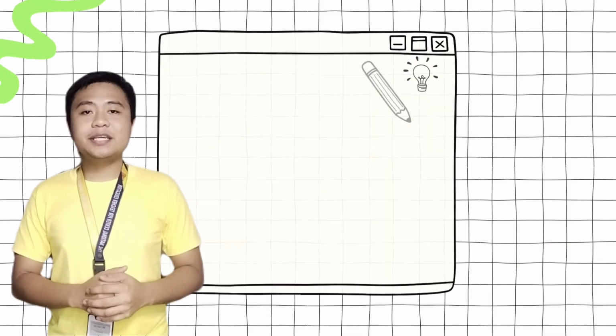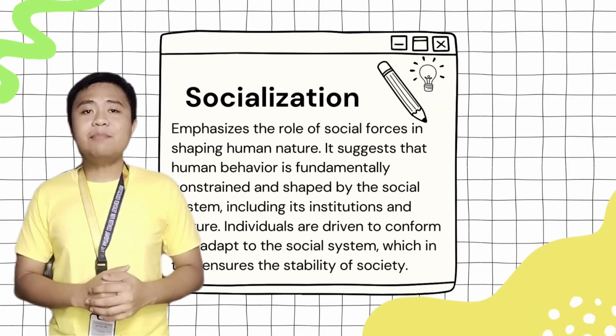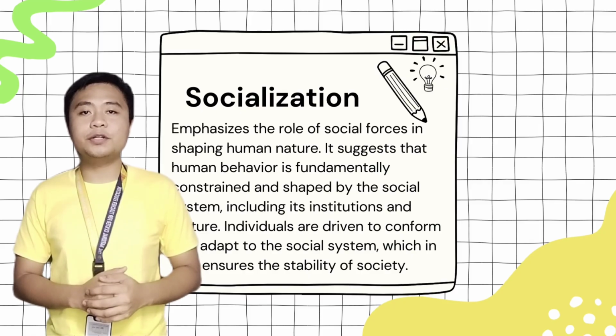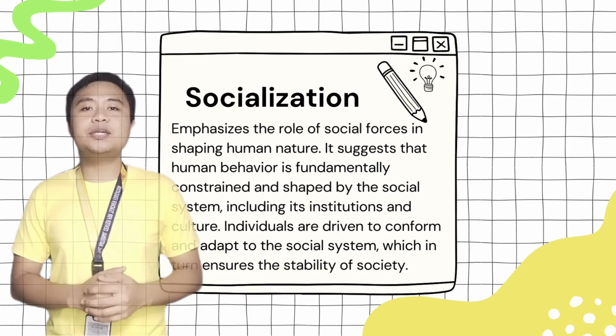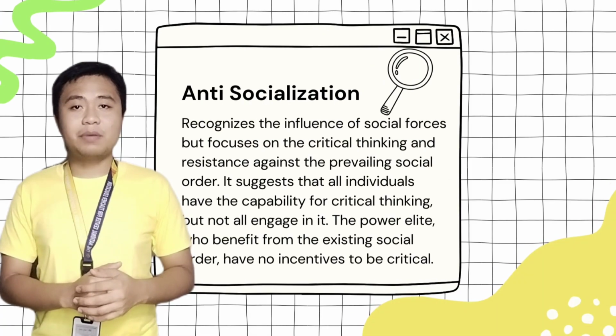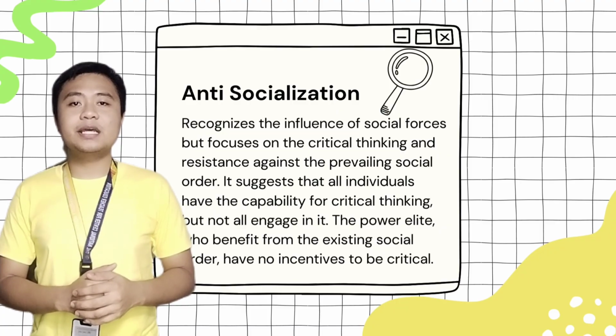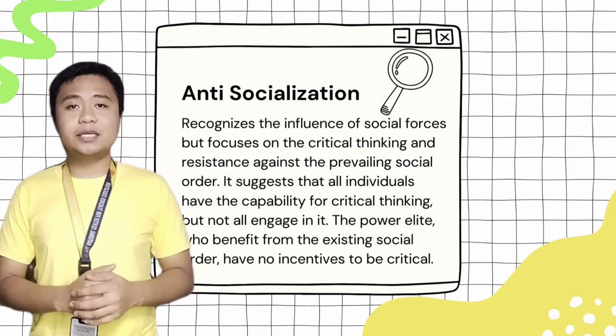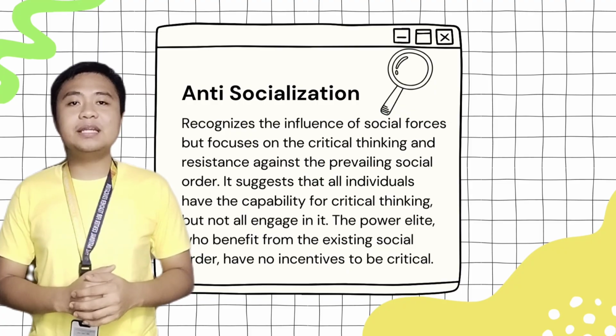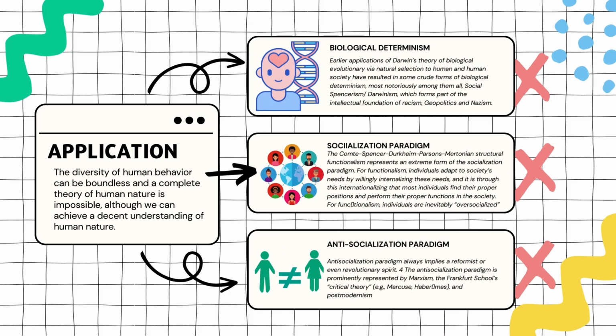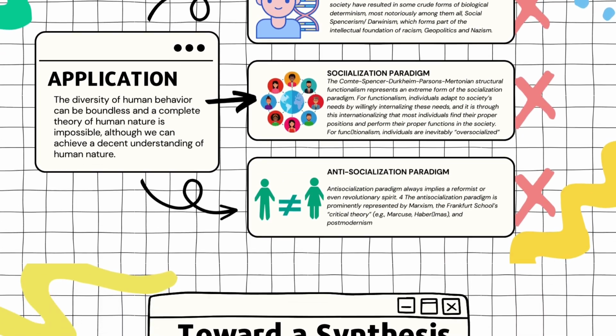The socialization paradigm, on the other hand, emphasizes the role of social forces in shaping human nature. The anti-socialization paradigm also recognizes the influence of social forces, but focuses on critical thinking and resistance against the prevailing social order. Presented in this visual is the application of these 3 paradigms in schools of thought.